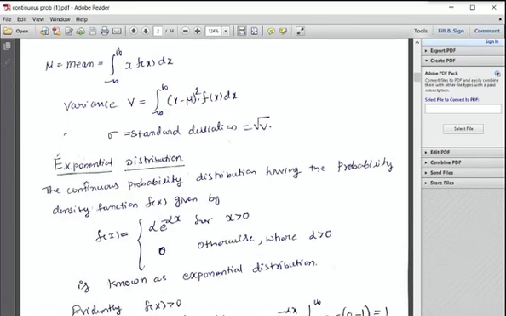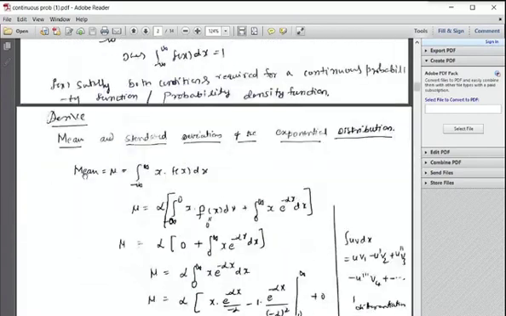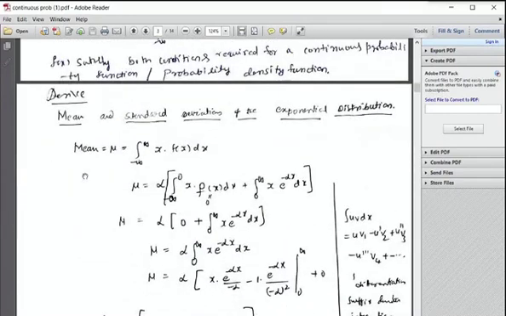Therefore, if I want the probability that x is greater than 2 in the exponential distribution, we can write the integral from 2 to infinity. Because the total sum is equal to 1, we can write 1 minus the probability that x is less than 2, easily, because my total area is equal to 1.